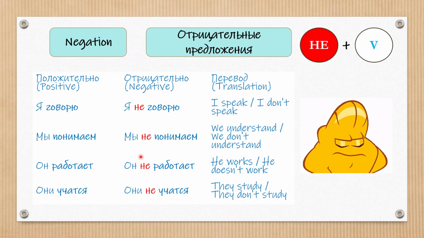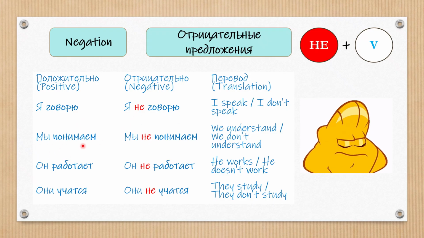Now let's learn to say no in Russian. The simplest way to make negation is to put не before the verb. Не always comes before the verb. Remember, subject plus не plus verb. So, for example, я говорю, I speak. Я не говорю, I don't speak.